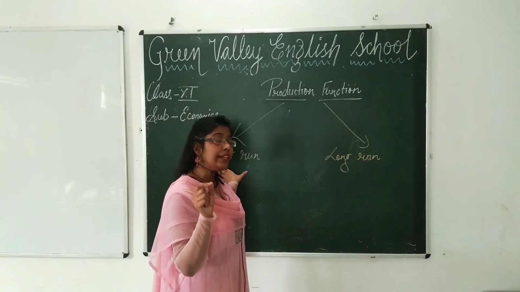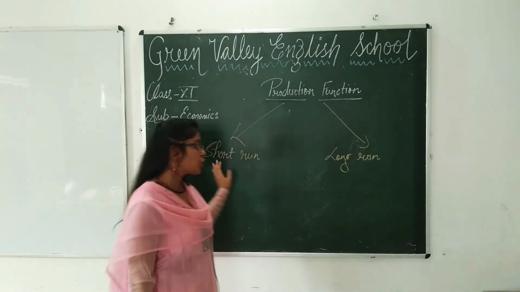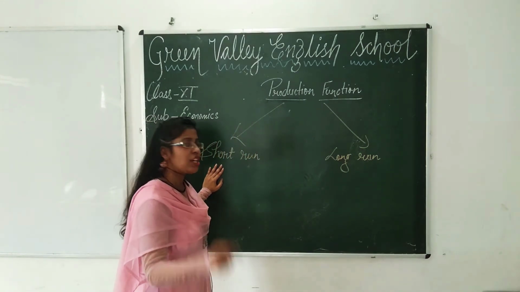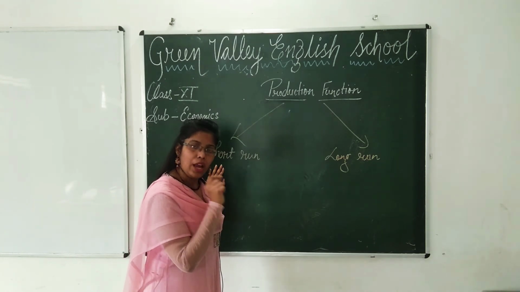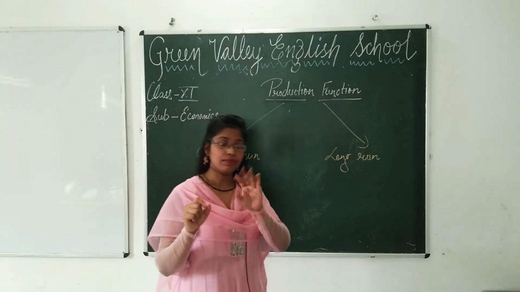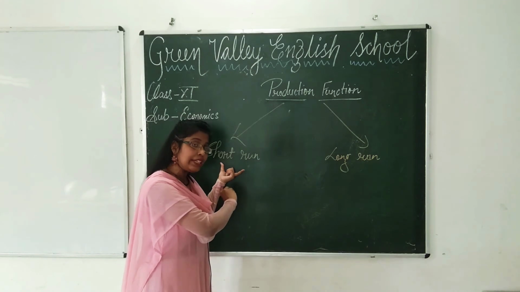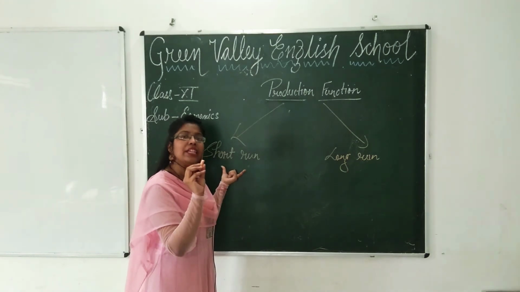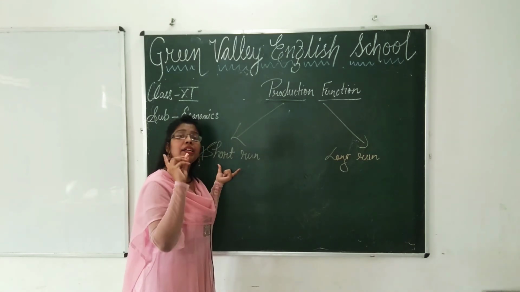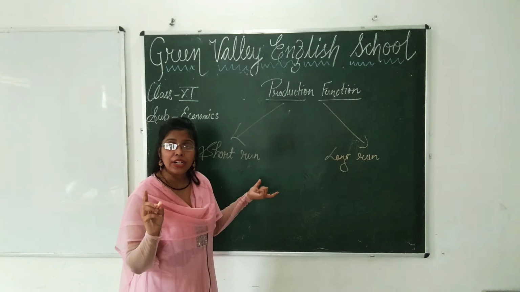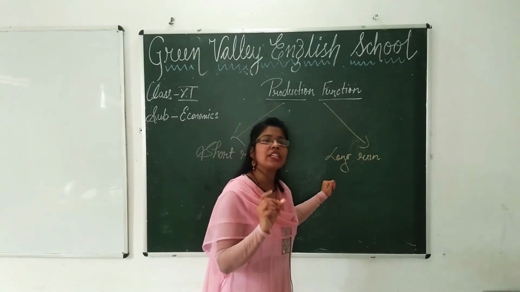In short run, first of all there are two factors, variable factors and fixed factors. So in short run, production function can be performed by changing only variable factors. We cannot change fixed factors. Now I know that this is a bit new to you, but I will clear it up. What happens in short run? In short run, the factors which can be changed or varied are variable factors. Changes can be done in variable factors, fixed factors remain constant. Whereas in long run, all the factors of production can be changed.